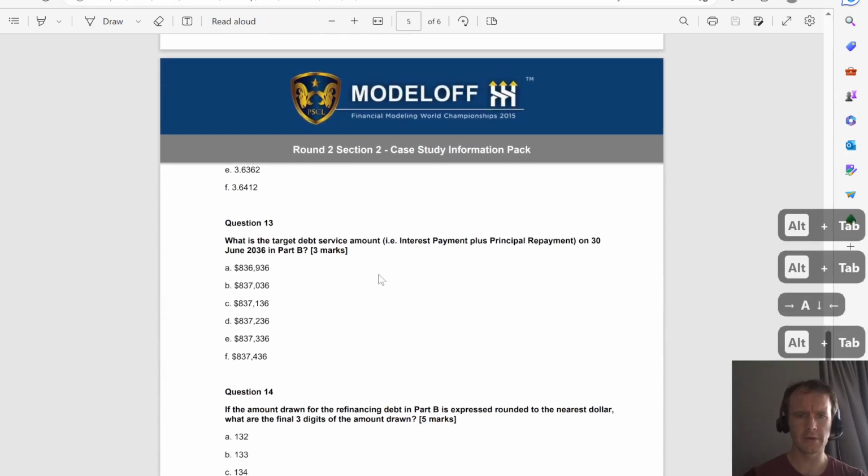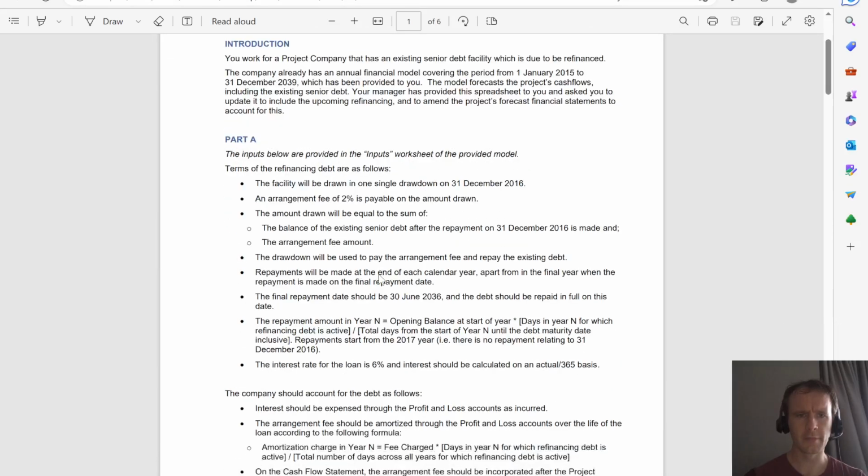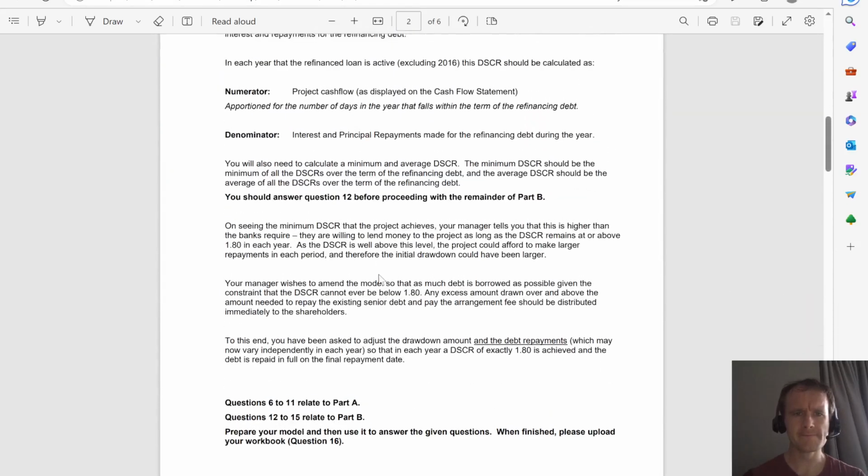Question 13. Oh yes, I know. We've got to change some things here. So you should answer question 12 before proceeding. So you've got a higher DSCR than the banks require. They're willing to lend money to the project as long as DSCR remains at or above 1.8. You could afford to make larger repayments, and therefore the initial drawdown could have been larger.